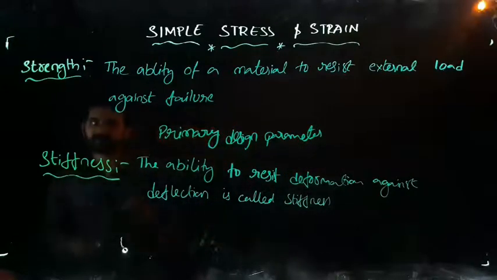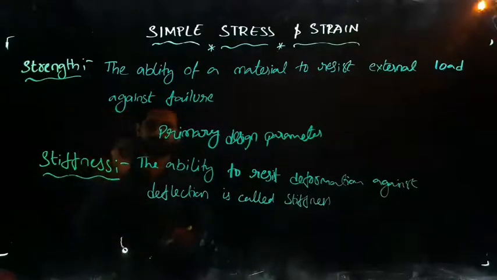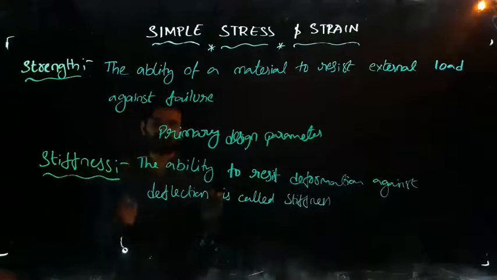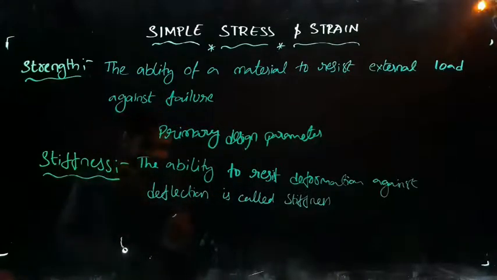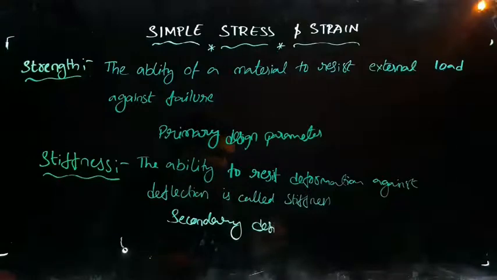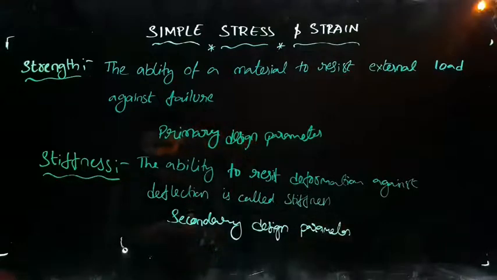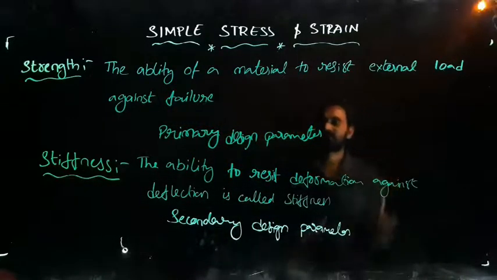Stiffness is a secondary parameter. When you consider a material, strength is the first design parameter and stiffness is the secondary design parameter. Whatever the material you take, first you will consider the strength, then you will go for the stiffness.